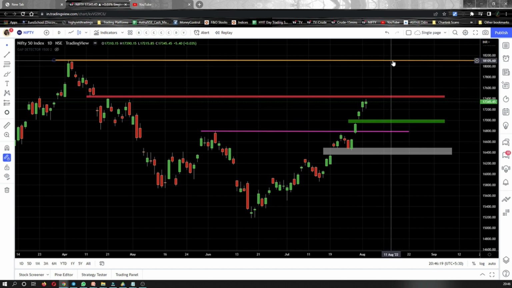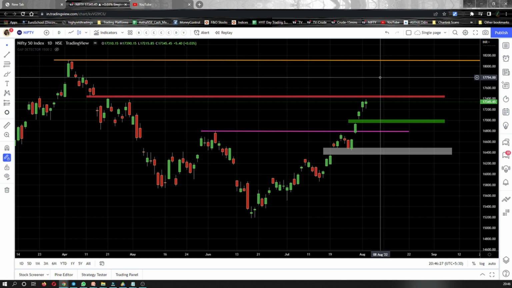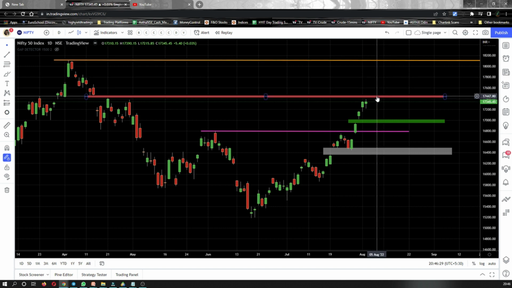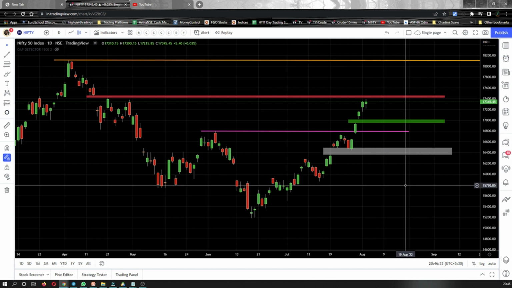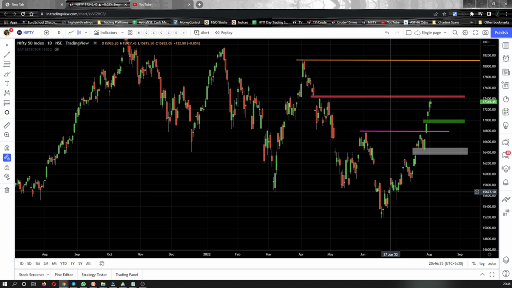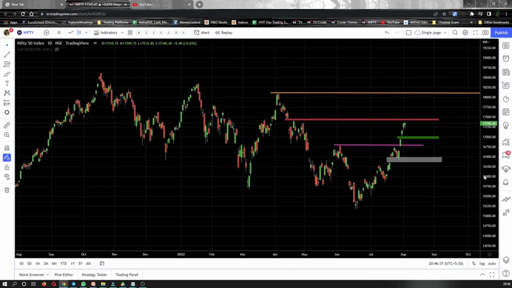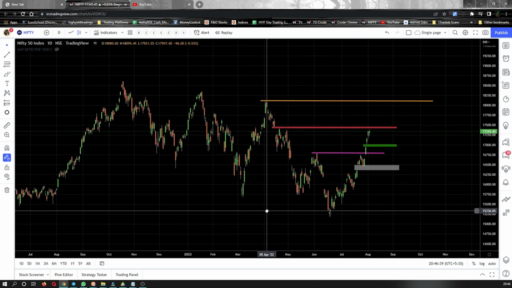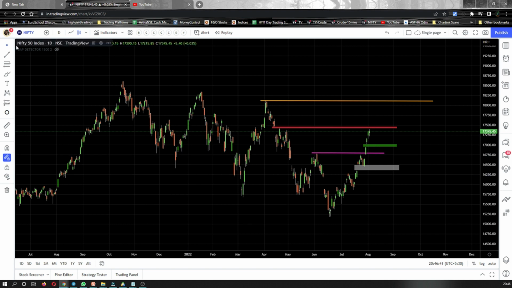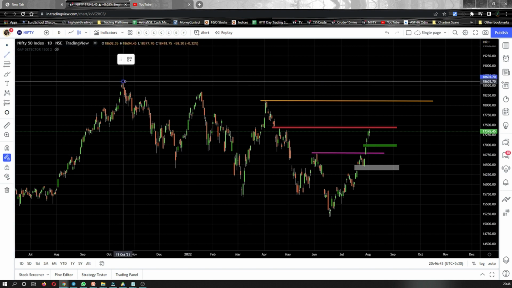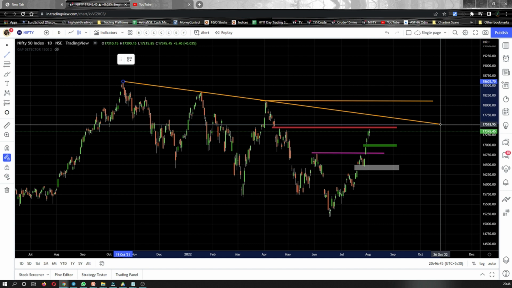target is this one. Now, even before Nifty reaches this yellow line, it will face a small resistance in between this red zone and this yellow line. Why? Because I'll just show you. Let me make the candlestick smaller so that we can cover more area, and we will draw a trend line here.